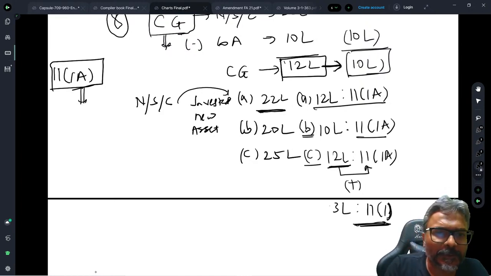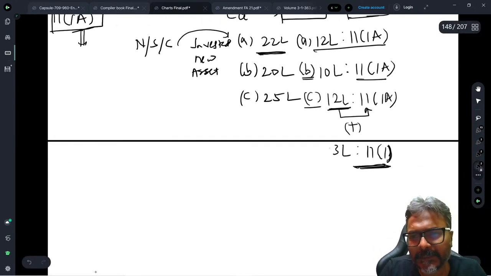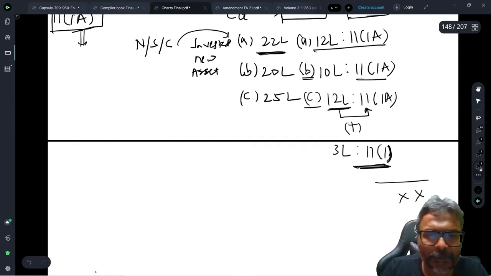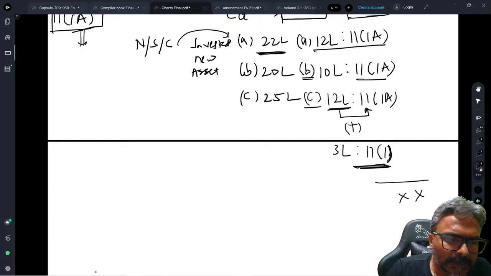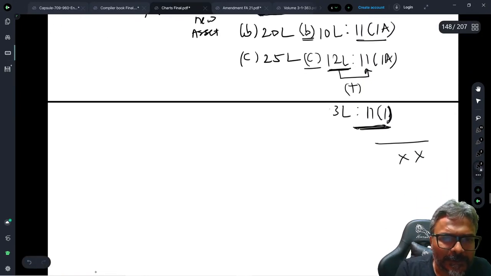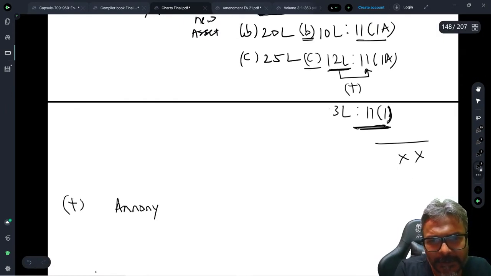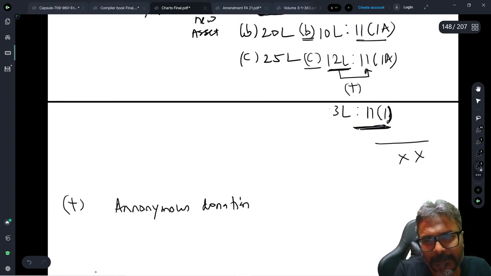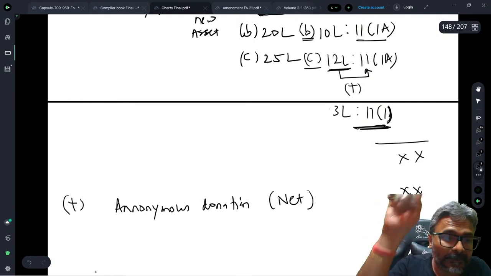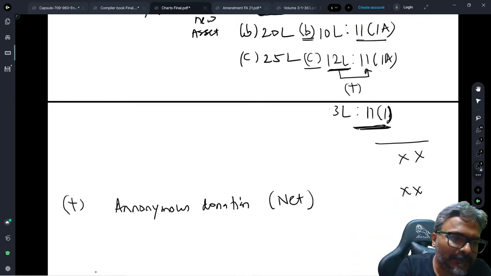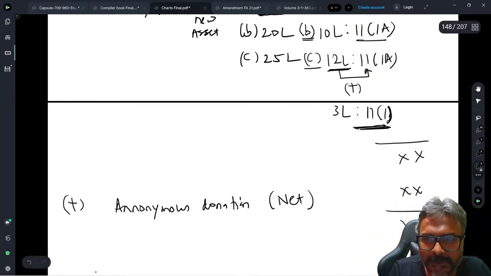So this is what it would be, students. Once you are done with this, you take the total of this one and you get the net amount. Thereafter, you add to this the anonymous donation, which is the net amount. Net amount means that some portion is considered as normal income. And this is what will be your total income.